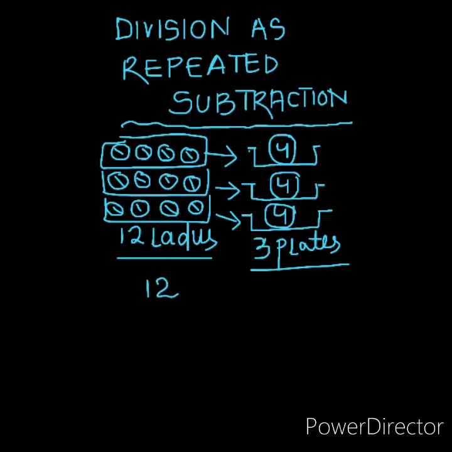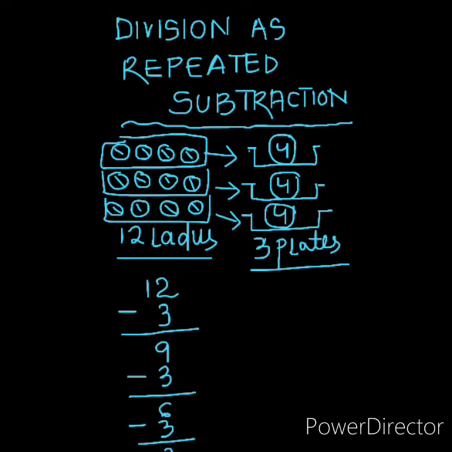But we have to divide into 3 plates. Yes or no? So we have to divide 12 laddus in 3 plates. So we will go on subtracting. 12 minus 3, 9. 9 minus 3, 6. 6 minus 3.